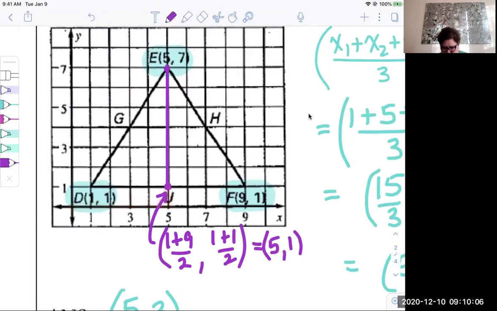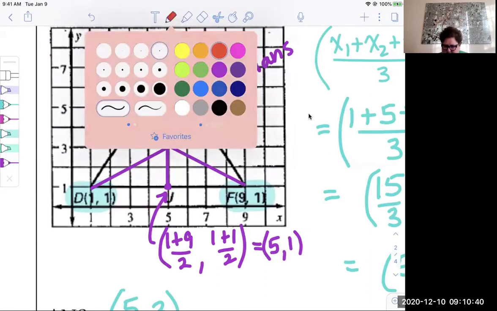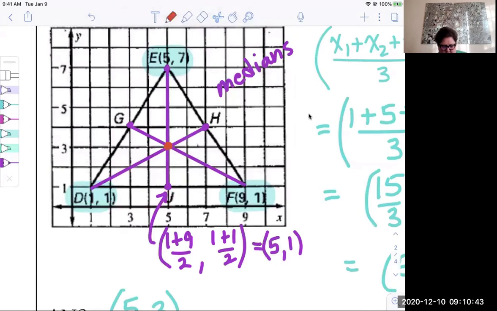So this one's kind of easy to eyeball where the opposite midpoint is, but if it wasn't, you could calculate it as well. Okay, H, they've actually labeled there for you, that's the opposite midpoint, and then G, that's the opposite midpoint. Now remember that those are all medians, and the point of concurrency of the medians is the centroid. So that means that the point that we just located, I kind of missed my median here a little bit. The point that we just calculated is the centroid, and that is the point right there. Okay, now it's not a coincidence that that point is 5, 3.